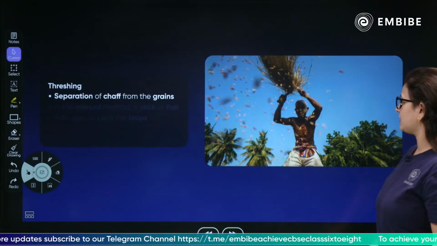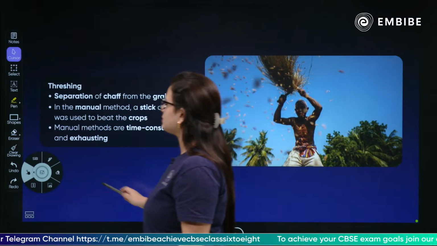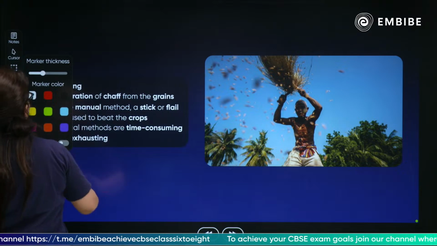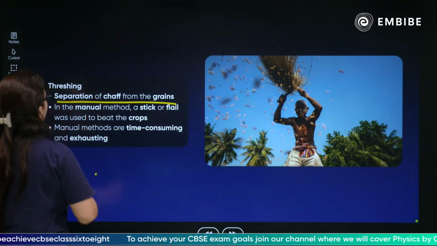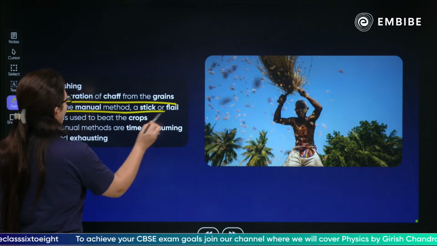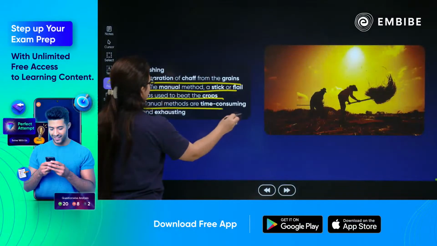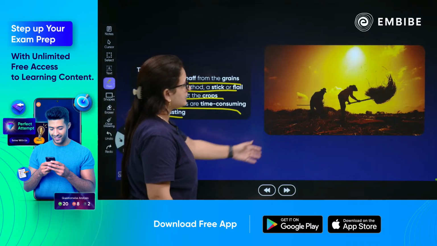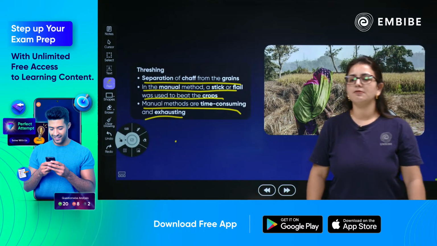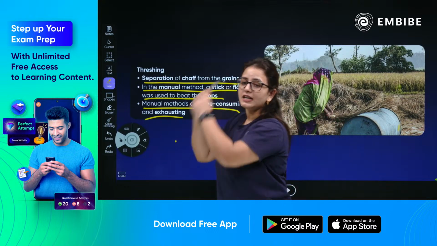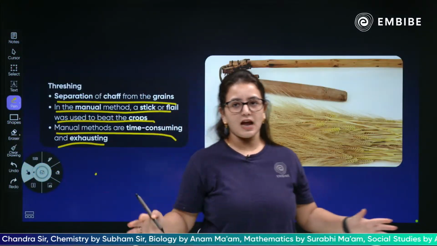Next we use threshing. Yes, as you can see children, we can use threshing. What is the threshing method? Threshing is the separation of chaff from the grains. In the manual method a stick or a flail was used to beat the crops. Manual methods are time consuming and exhausting. If you can see this, this is how the process of threshing takes place, and we beat the crop continuously, we are threshing the whole crop so that the shafts can be removed.